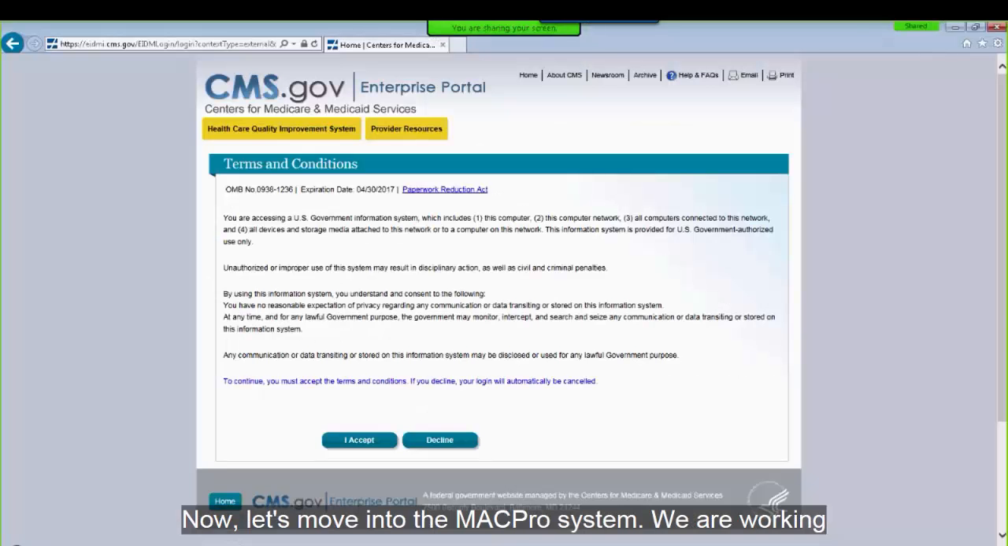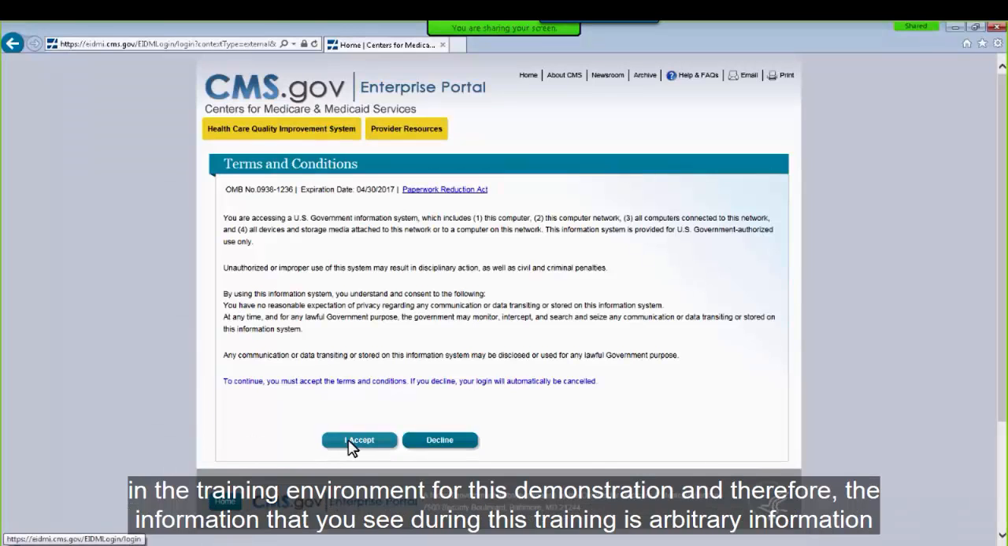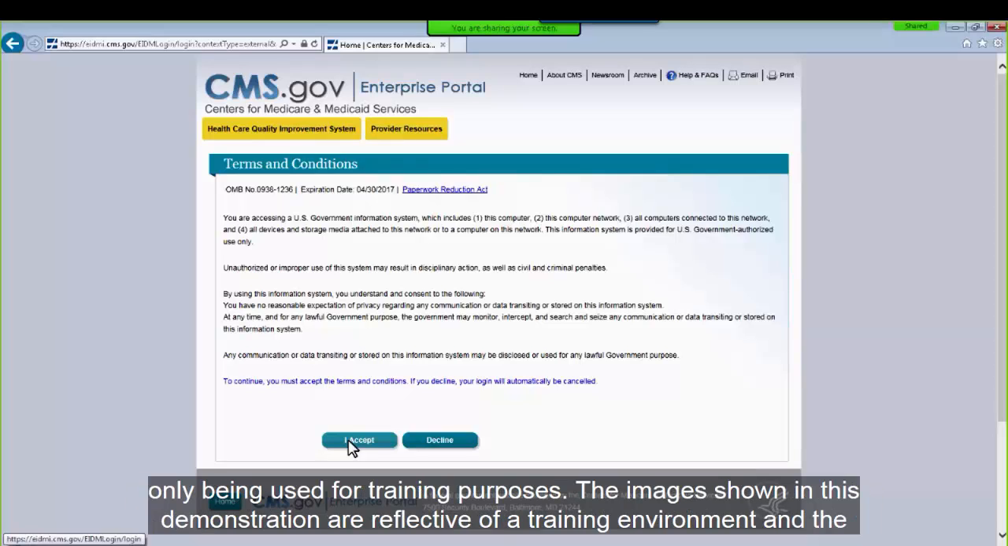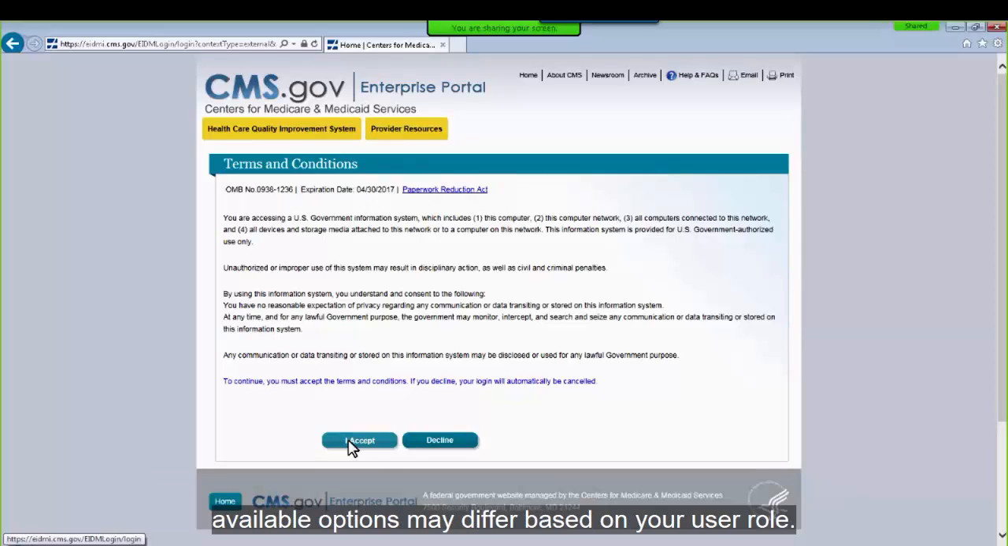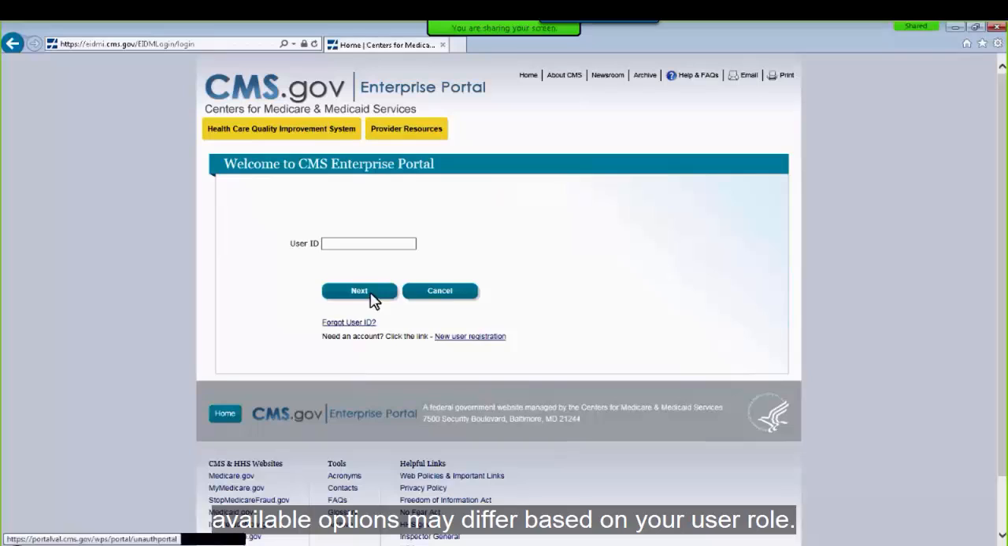Now let's move into the MACPro system. We are working in the training environment for this demonstration, and therefore the information that you see during this training is arbitrary information, only being used for training purposes. The images shown in this demonstration are reflective of a training environment, and the available options may differ based on your user role.